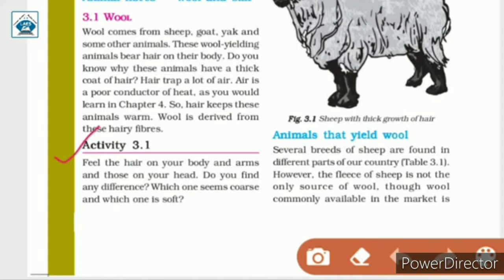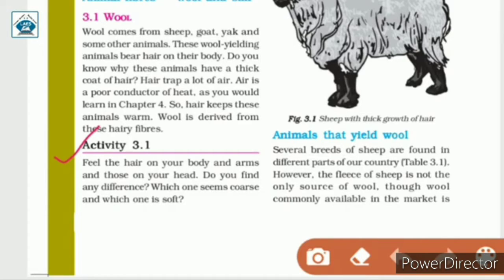Next, activity 3.1. Feel the hair on your body and arms and those on your head. Do you find any difference? Which one seems coarse and which one is soft? When you touch the hair on your head, your body or your arms, you can find that they are all different from each other. Some hair are coarse, that means they are rough, hard, while some are soft.